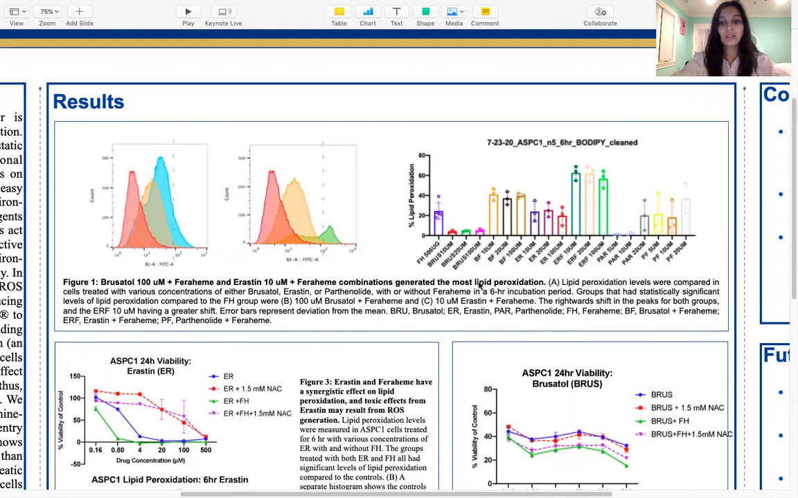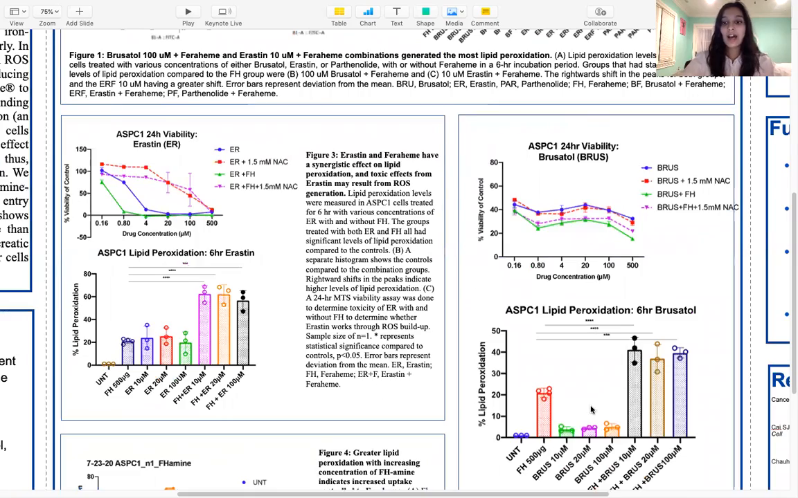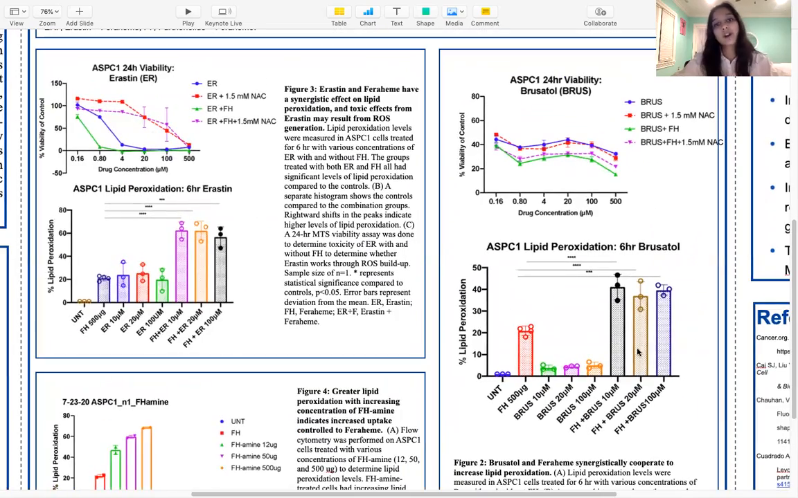So therefore, we did individual lipid peroxidation assays on brucitol and Avastin, and for both experiments, we found that the combination groups, the 3 combination groups, actually produce the most lipid peroxidation levels, which would indicate a synergistic effect between these drugs and Feraheme that is producing this significant level of lipid peroxidation and therefore ROS.